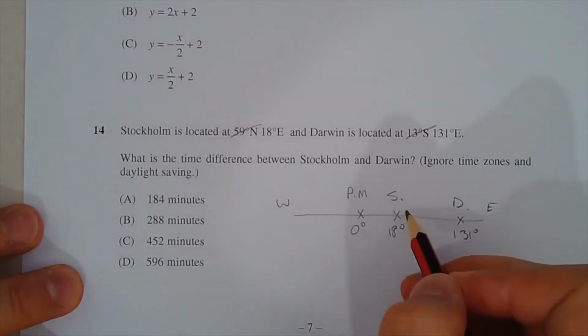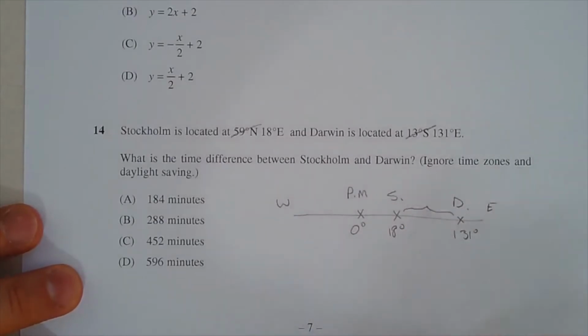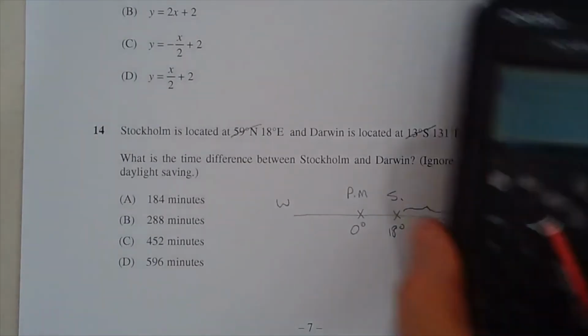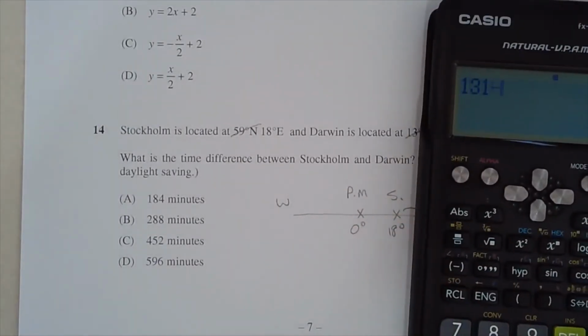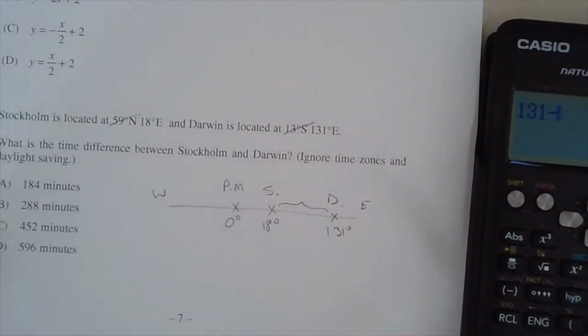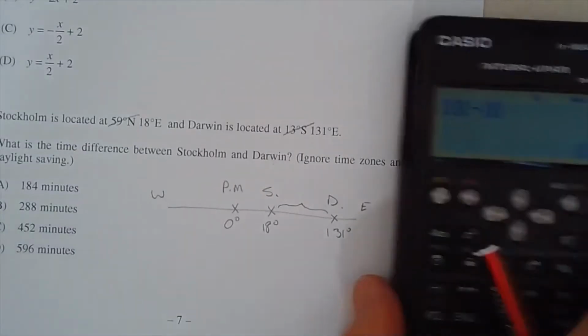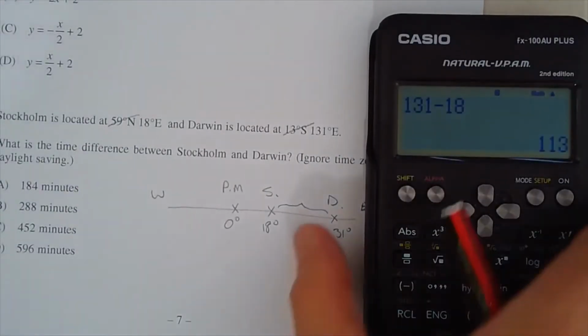So let's work out, first of all, the difference in longitude. Stockholm is closer to the prime meridian. That's the meridian that runs through England, not far from London, actually through a town called Greenwich. That's why it used to be called Greenwich Mean Time, GMT. So 131 minus 18 gives us 113 degrees difference.